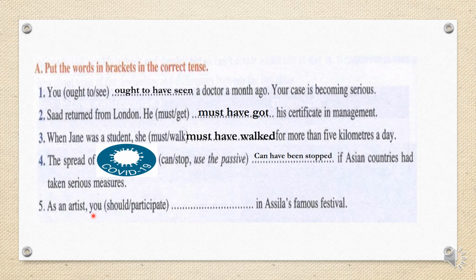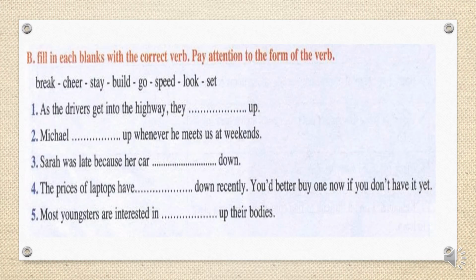As an artist, since it happened in the past, you should have participated in Asila's famous festival. Here are two plus have plus past participle: must have got, must have walked, but here can have. We should add be, okay, to be in the passive, past participle been stopped, and should have participated.